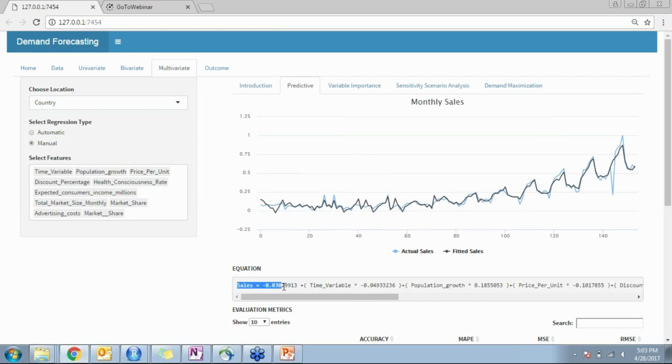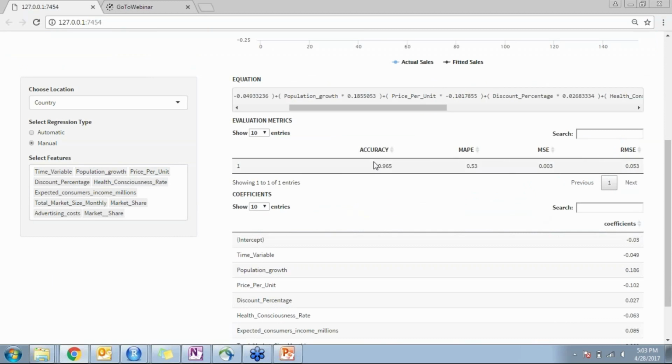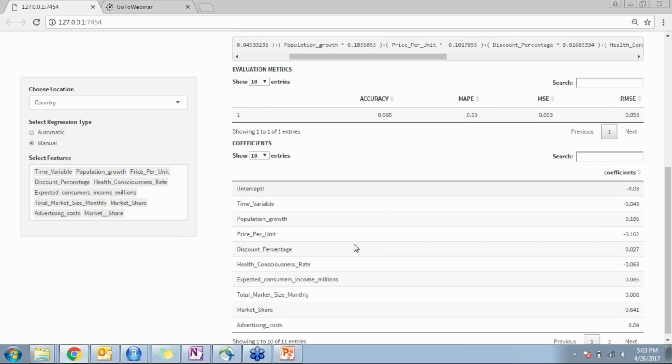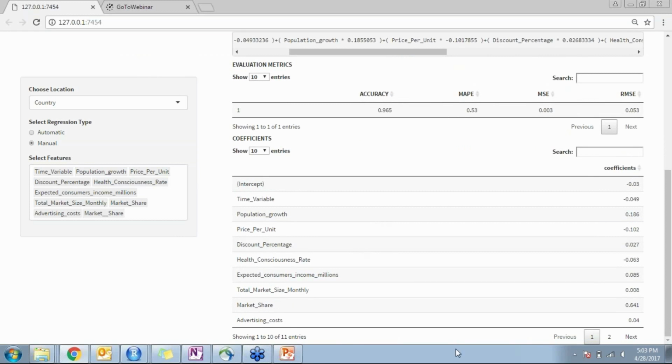From the regression equation, we can see the importance of each variable and how much beta coefficient is allocated to it. The evaluation metrics here are again accuracy metrics such as mean square error, mean absolute percentage error, root mean square error, and similar metrics. It also shows the coefficient allocated to each variable, and from this we can interpret the importance of each variable in explaining the variance of the sales data that we have.